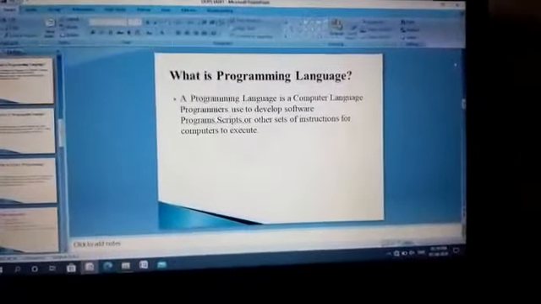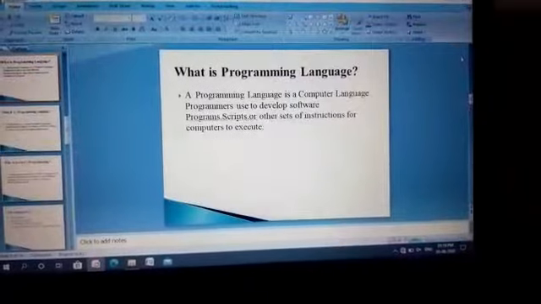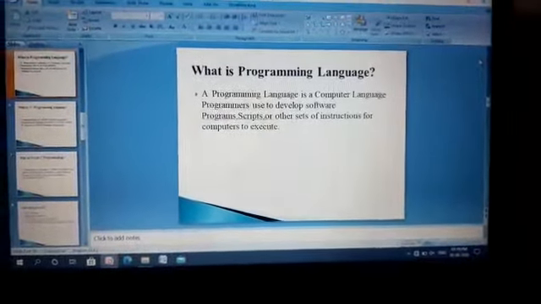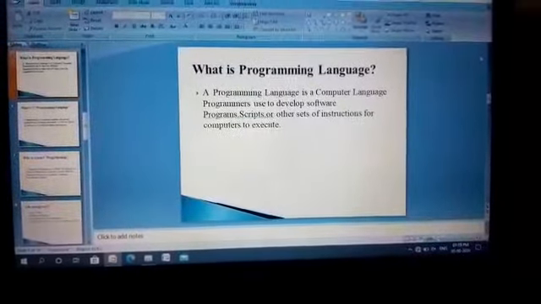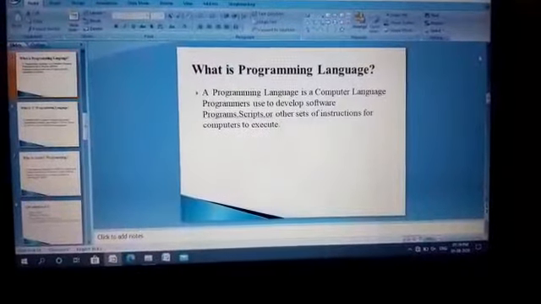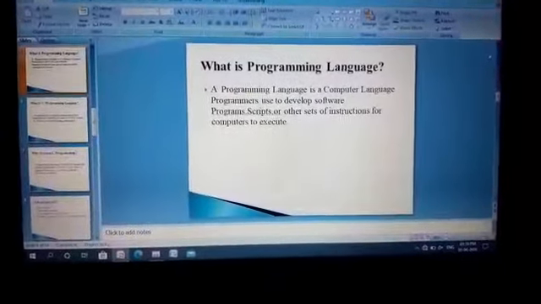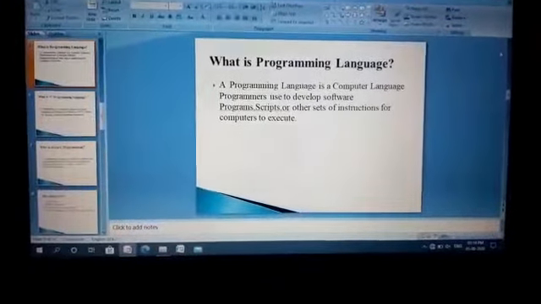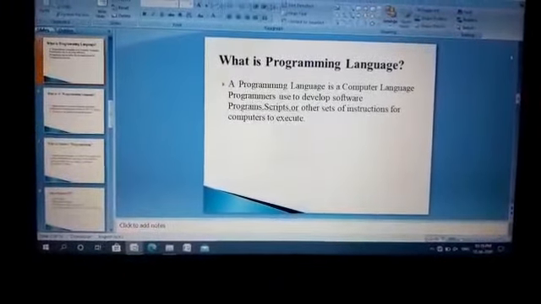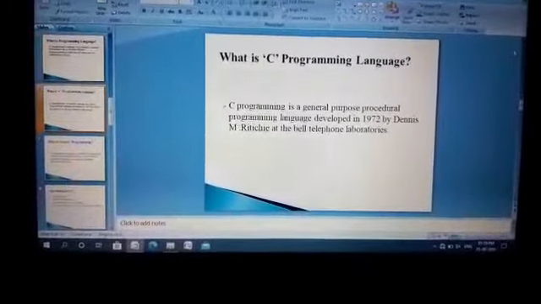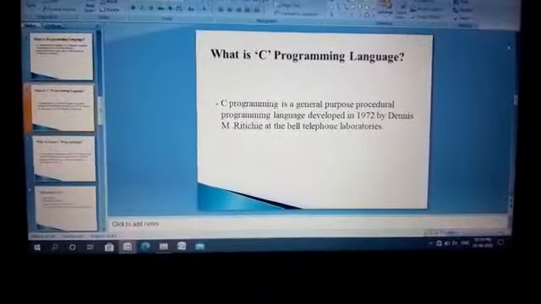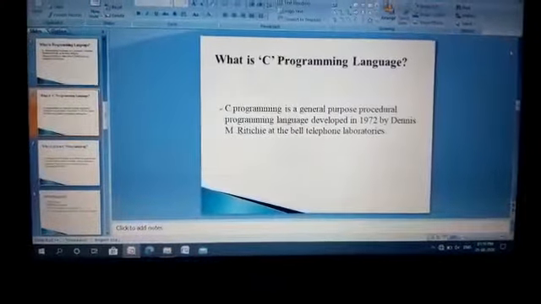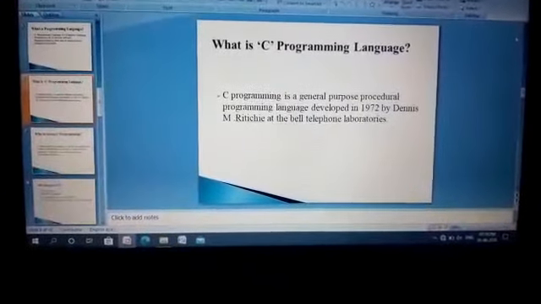Next we are going to see what a programming language is. A programming language is a computer language programmers use to develop software programs, scripts or other sets of instructions for computers to execute. Last year you studied the C programming language.